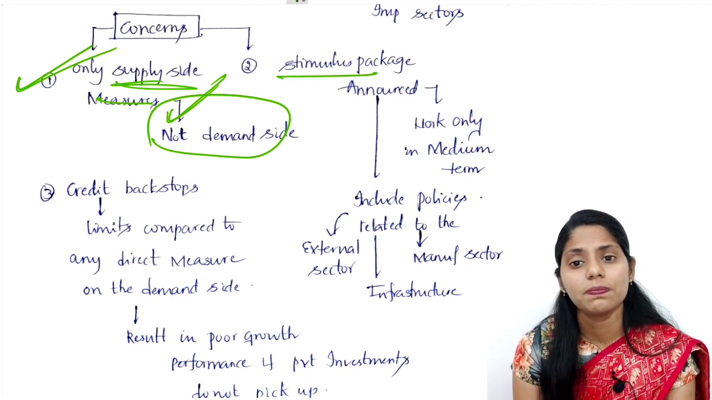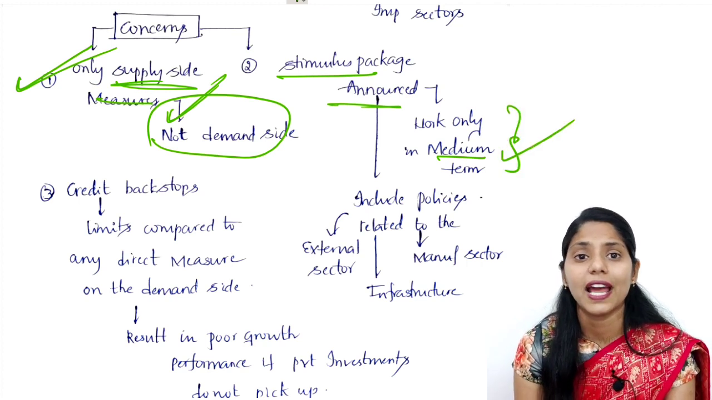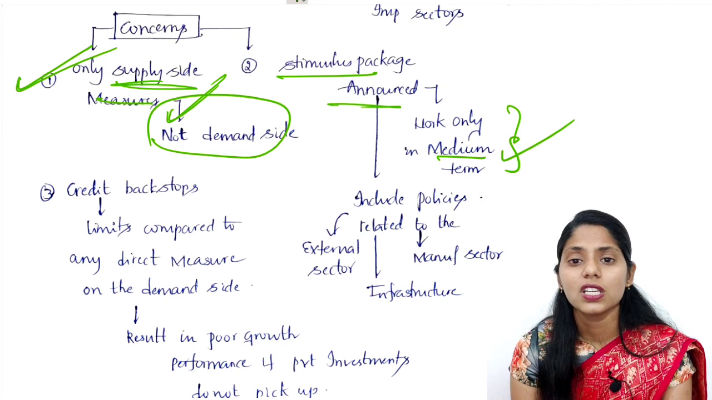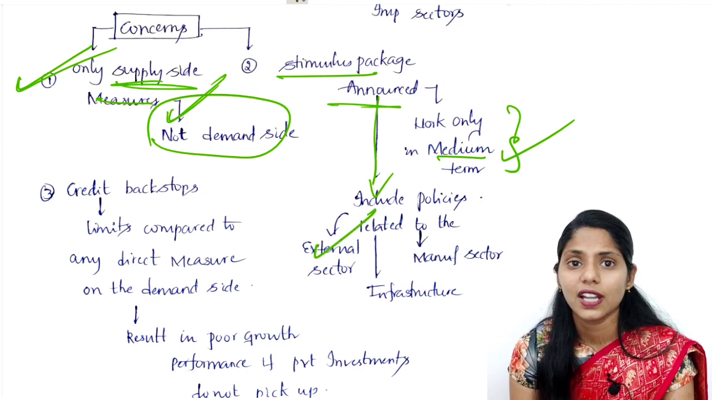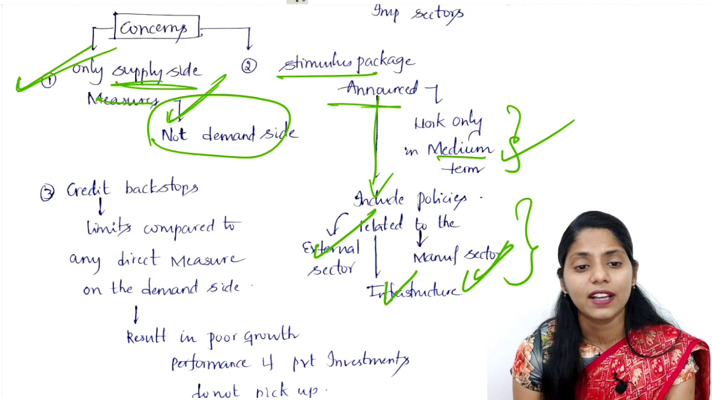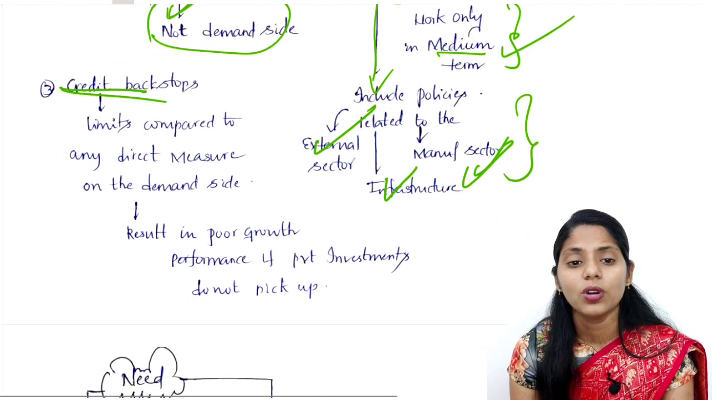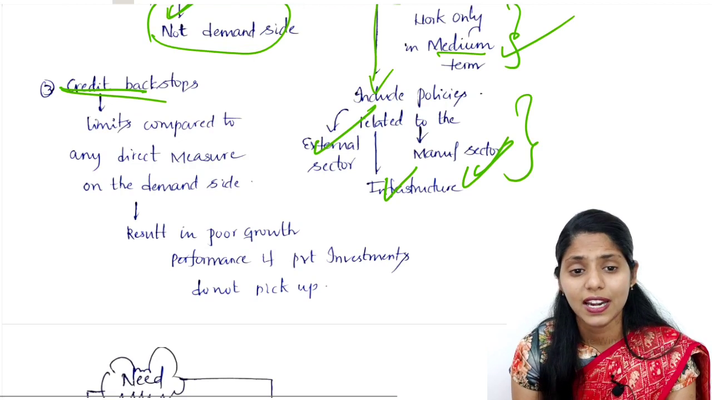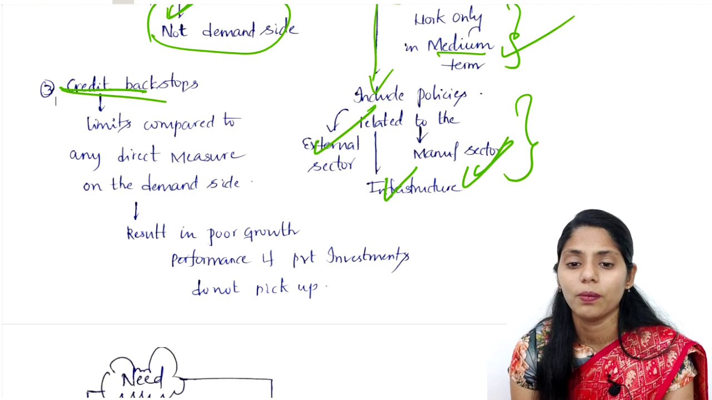The stimulus package announced will be helpful only in the medium term, but not in the short term or the long term, because the package includes policies related to the external sector, infrastructure and the manufacturing sector. The next one is credit backstops. These mainly have limits compared to any direct measure on the demand side. Further, this leads to poor economic growth performance.